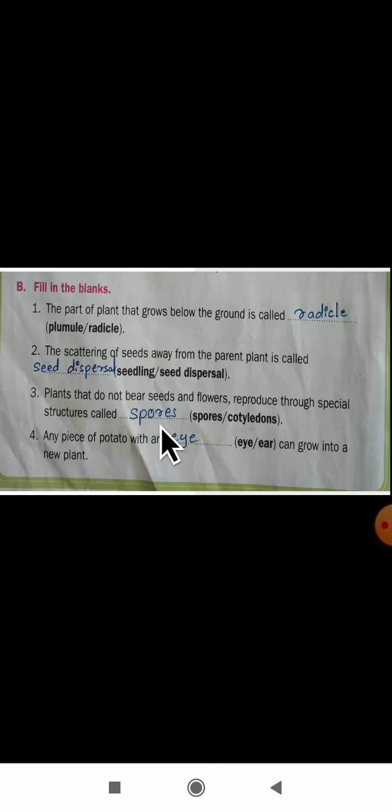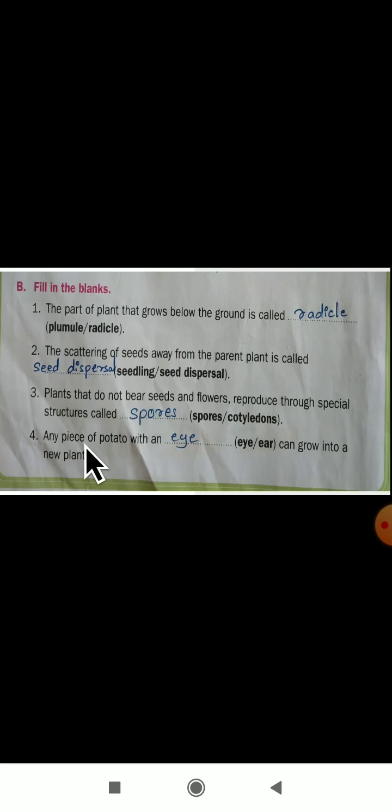Okay, spores. I have told you the example also about the spores, given on page number 210. Ferns and mushrooms and some fungi also grow with the help of spores. Ferns will have some small holes, some small dots here. With the help of those spores, these plants will grow. So these plants do not bear seeds and do not give flowers also. With the help of spores, they will reproduce.